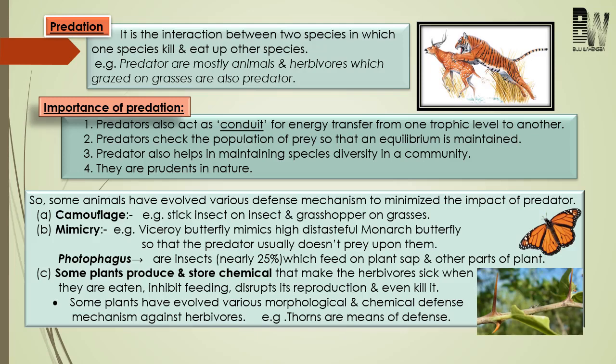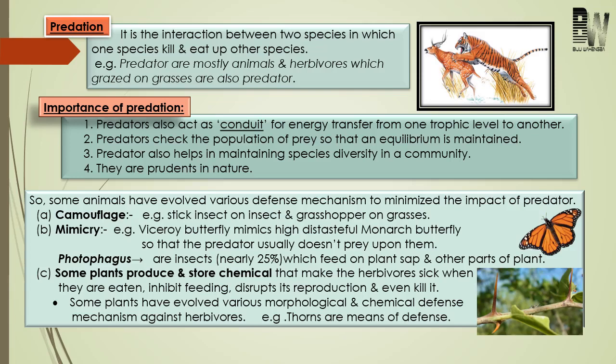Next come to the third point. Predators also help in maintaining species diversity in a community. To understand this, again, let us take one simple example. Think that in a particular area, there are 5 competing species. And definitely because of competition, the weaker one will be eliminated. And thus diversity will definitely decrease. But if a predator for these competing species is present, then definitely the intensity of competition among competing species will decrease. And thus species diversity can be maintained.